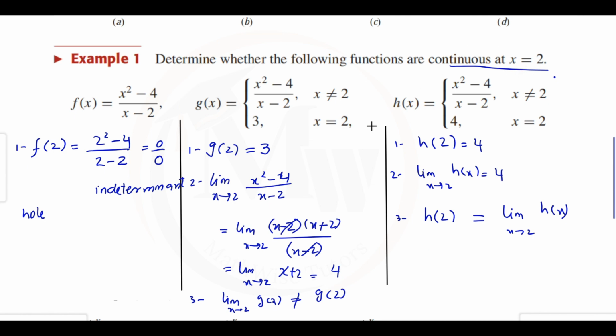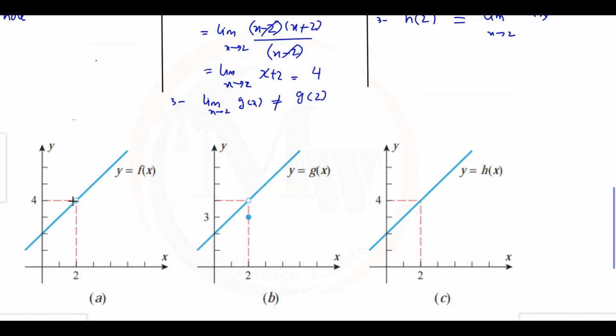So in this example, there are different types of functions which look similar but have different types of discontinuity. You can see the graphs of these functions. In the first, you can clearly see there is a hole, which makes it discontinuous. In the b part, the function value at point 2 is defined, which the dot shows, and the limit value also exists, but these two are different, so the function is not continuous for this reason.